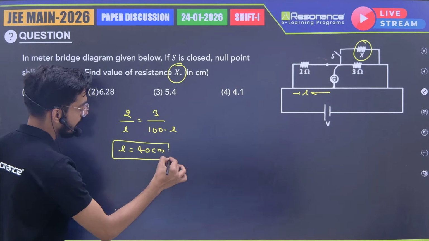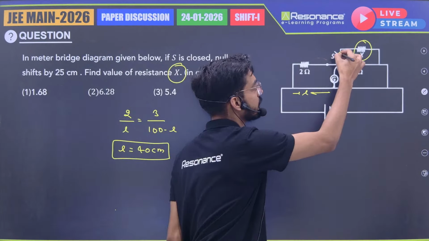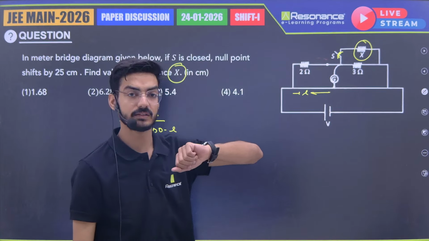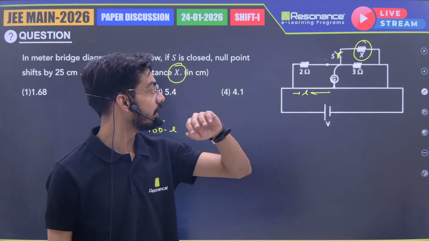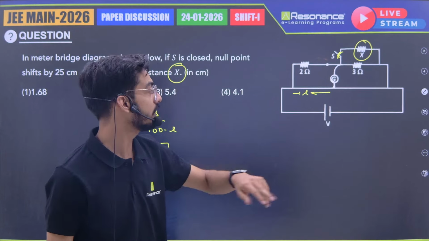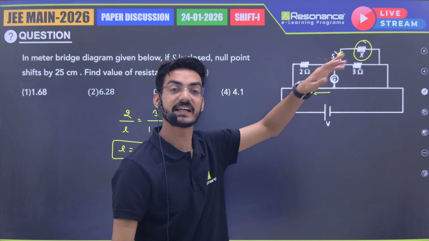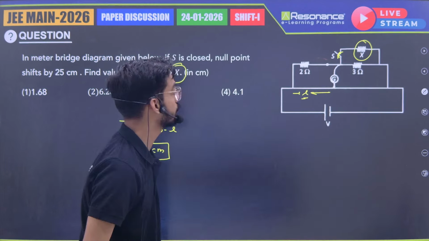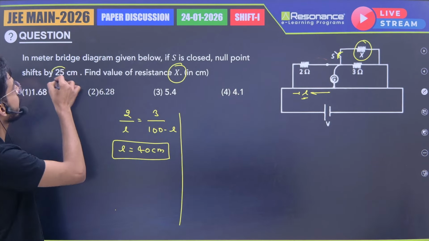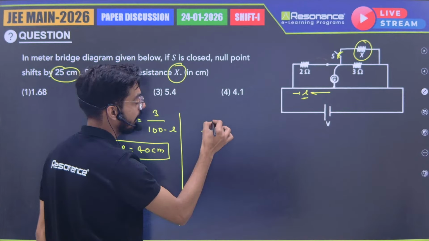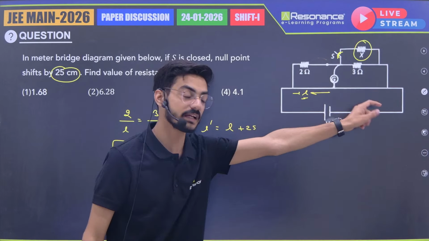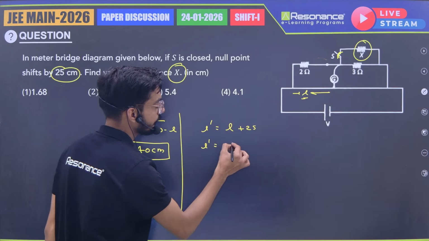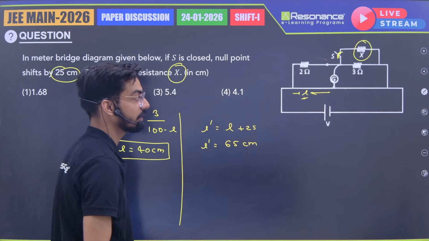Now, when we connect S, X and 3 ohm are in parallel combination. We know that in parallel combination, the resultant resistance is lower than the individual resistance. That means this value will decrease, so this length will increase. In the question it is given that it shifts by 25 centimeter. That means L prime will be L plus 25, because this length will increase and this length will decrease. So our L prime will become 65 centimeter.